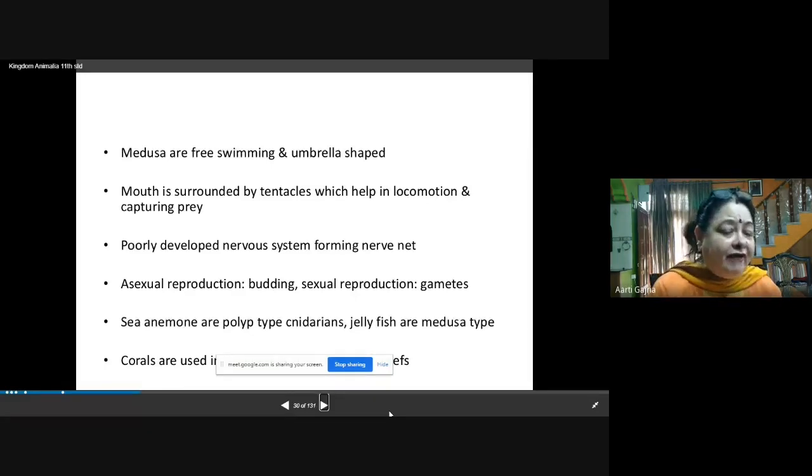Now, poorly developed nervous system forming nerve net. Here the nervous system is not nicely developed, you will find only a simple form of nerve net for the name of nervous system. Asexual reproduction is by budding, because budding in the hydra is very commonly seen. So asexual reproduction is done by budding, and sexual reproduction is also present, which is by the formation of gametes. Now sea anemones are polyp type cnidarians, and jellyfish are medusa type cnidarians.